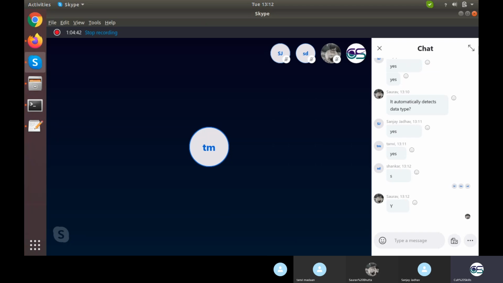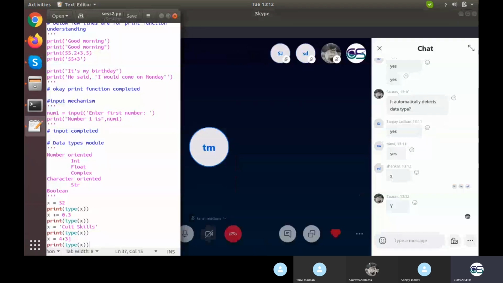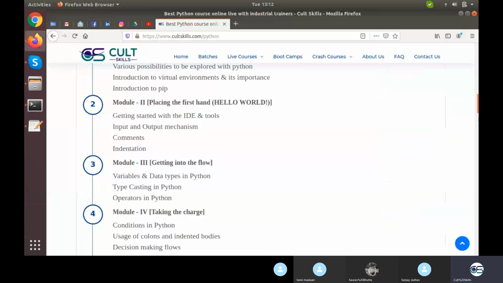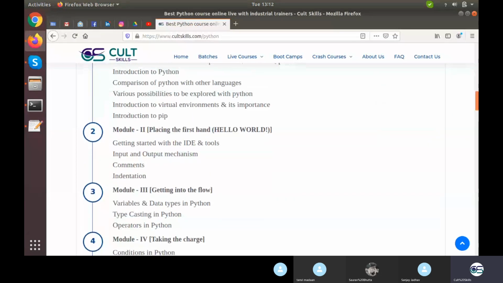Fine. So I again give you the same code, or else instead of giving you the code, I would suggest you write the code on your own and execute the same thing on your own part. These are the things available. You can open the same website on your system, or you can refer to the same thing on my screen. It is written right here, and just try to execute the whole of the code.